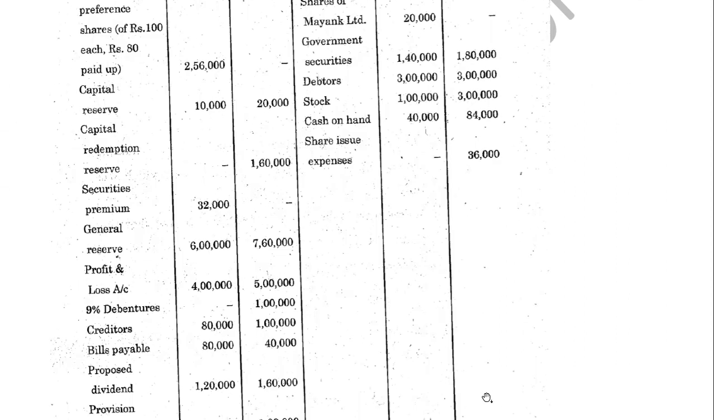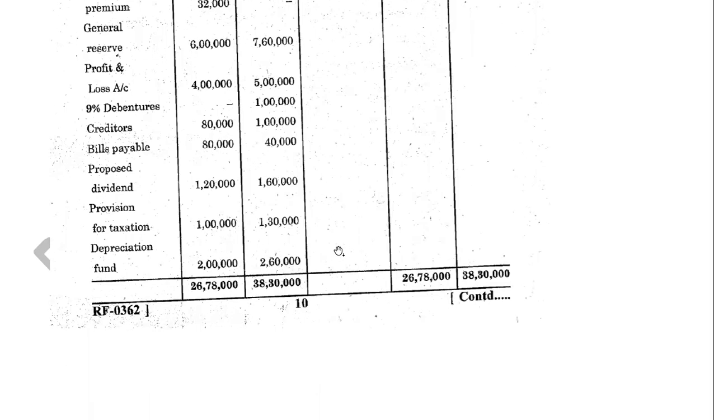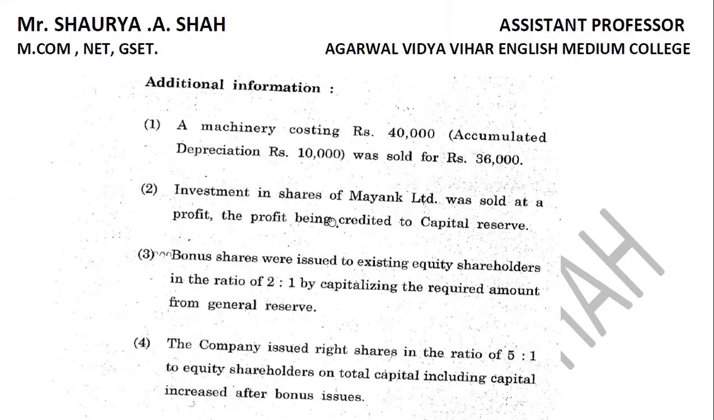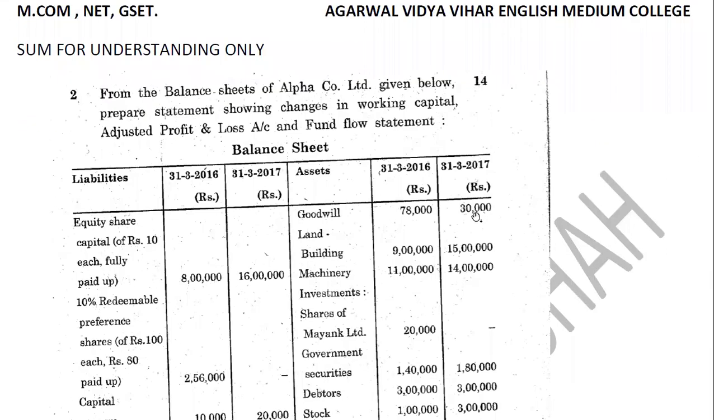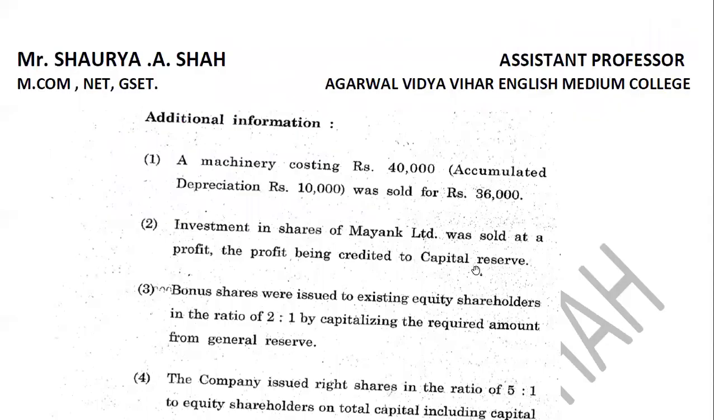What is it all about? This is the balance sheet. I hope you all are clear. Additional information is given. Now, machinery costing 40,000, accumulated depreciation 10,000 was sold for 36,000, right? So you need to prepare first of all a machine account for this, right? Once you prepare a machine account, you come to know this entry will be posted in this machine account, right? And then here it is affected. See, you can see 11 lakh became 14 lakh. So there will be certain adjustments also related to purchase of machinery. So this will affect my fund flow.